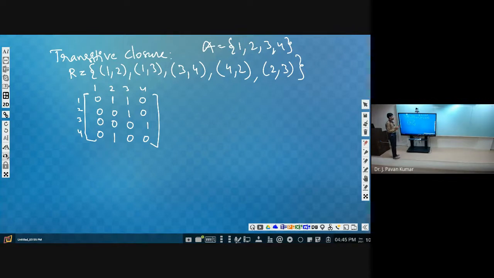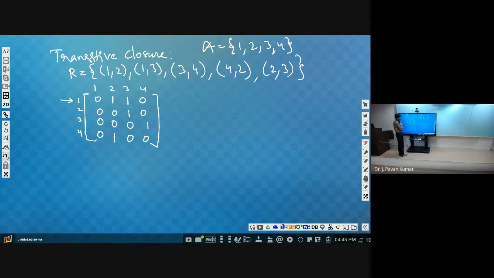This we knew earlier. Now what we will do is take the first row.